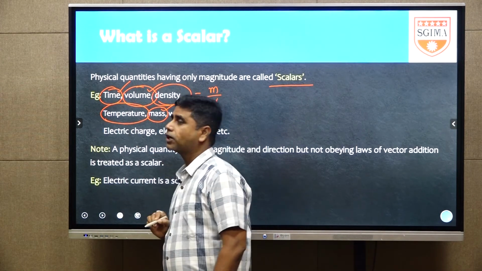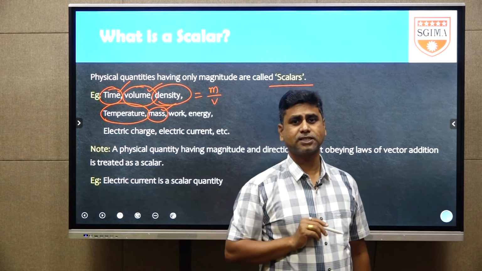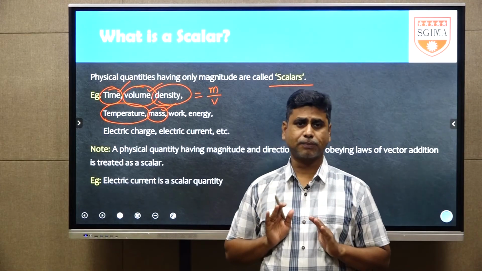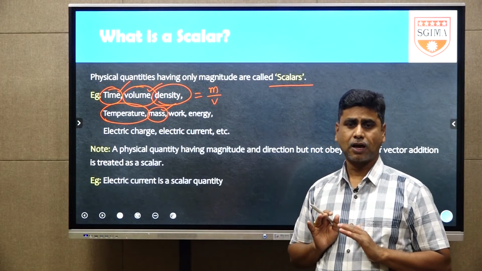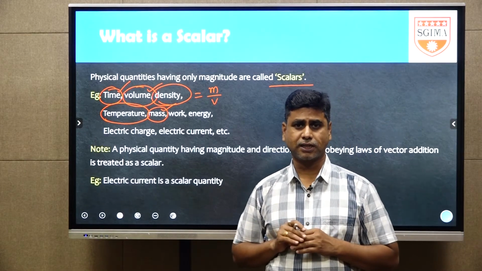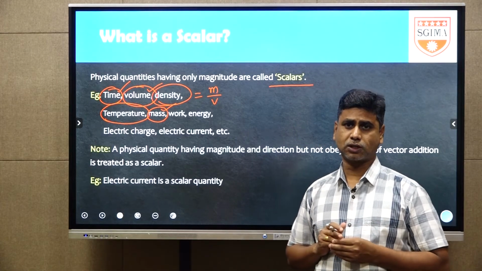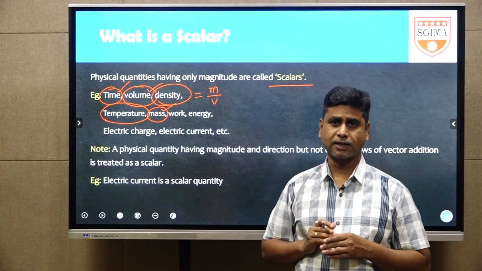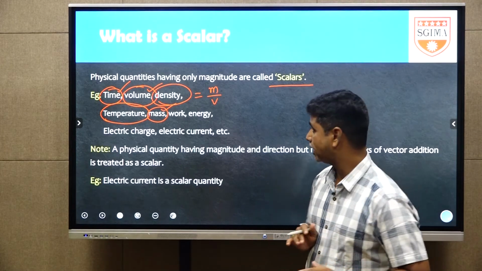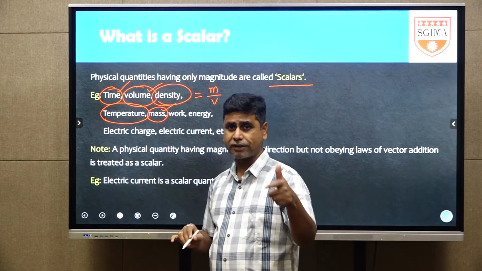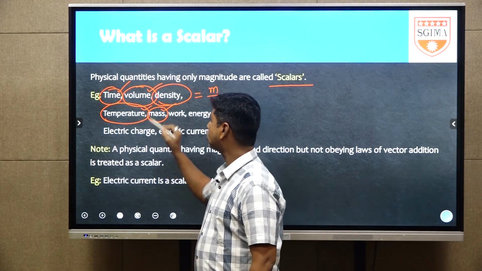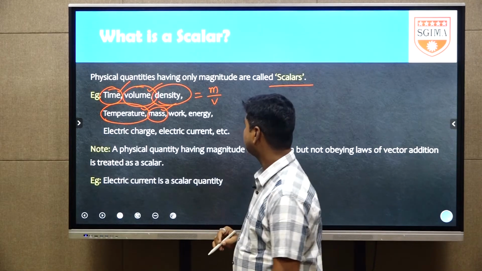Temperature. What is today's temperature? 20 degrees centigrade. You can understand that it is complete. Or what was yesterday's temperature? 40 degrees centigrade. Or what is the temperature of the water? 60 degrees centigrade. Or the temperature of the ice? 0 degrees centigrade. That is meaningful. But the answer you give is always only one particular magnitude. That is why temperature is called a scalar quantity.